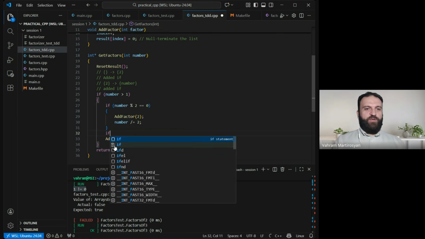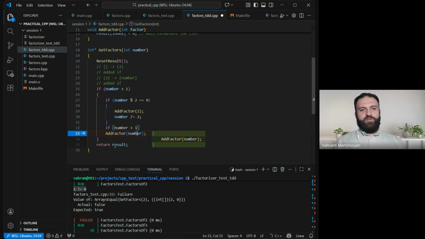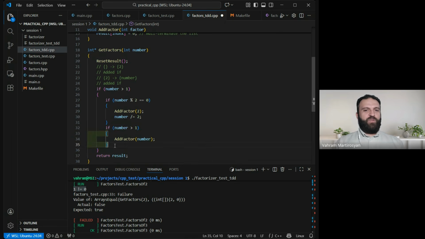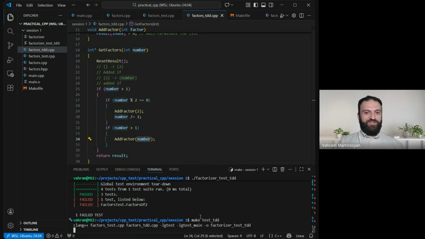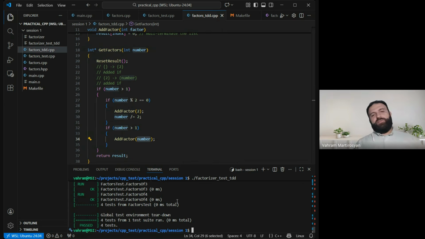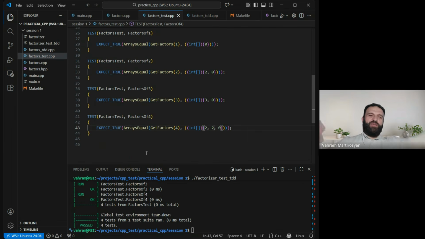Okay, one more if. If number is greater than 1, then add it. Okay, so only factors that are greater than 1 should be added because, well, 1 is not a prime number. That was wrong. And pay attention, our test actually catches the situation. That's great. Now all the tests pass. It's a set point because we need to go and think about another test.